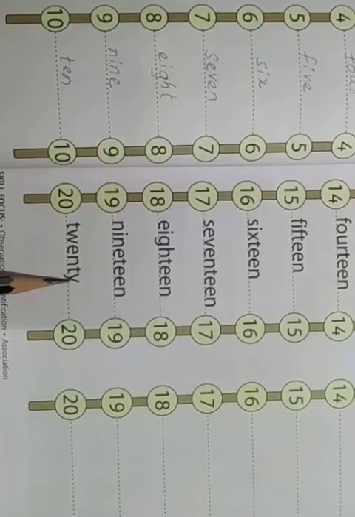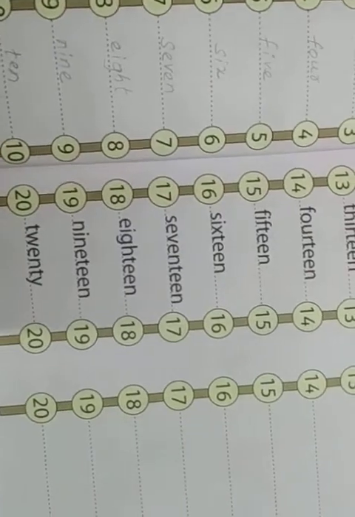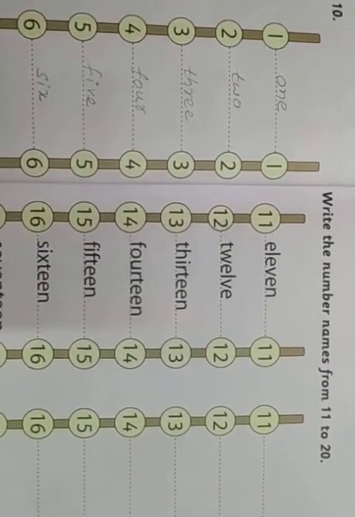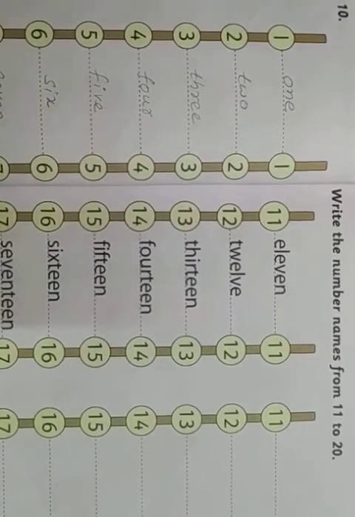TWENTY. 20. Now read carefully the spellings of 11 to 20.